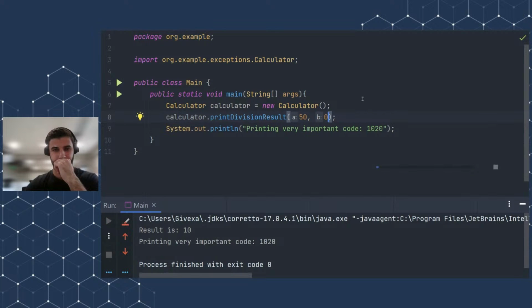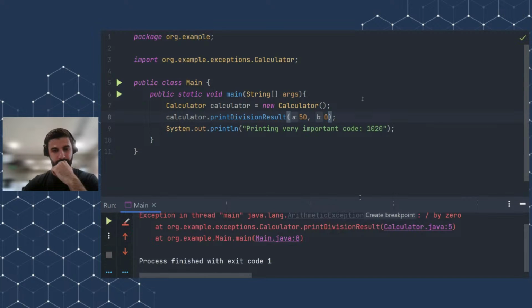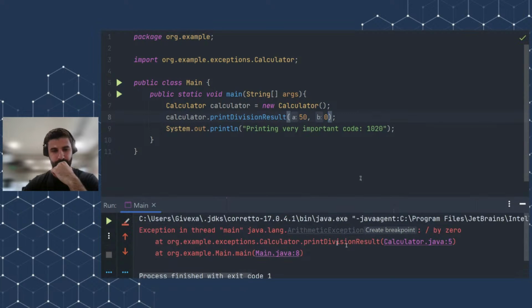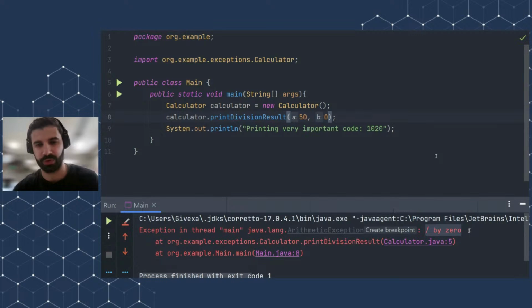Let's just run it and test it. Oh, okay. We received an exception called ArithmeticException with a detailed message, / by zero. And notice, guys, not only was our calculation incorrect, the very important code was also not printed. And our boss is very angry because we did not even manage to do one of the tasks.